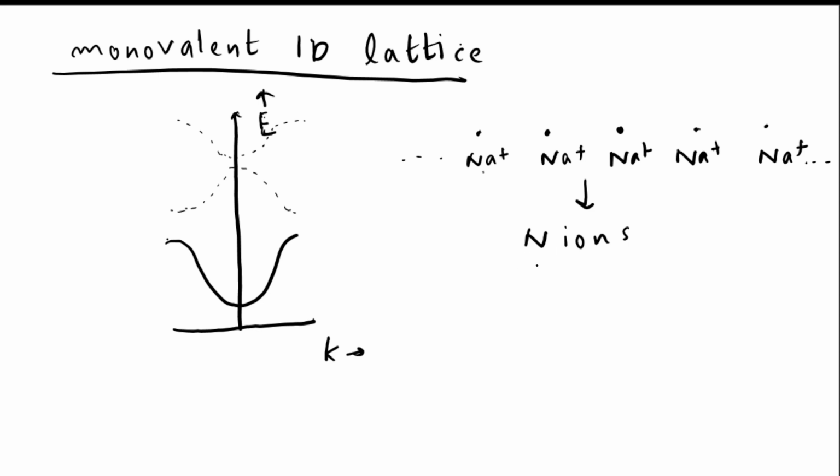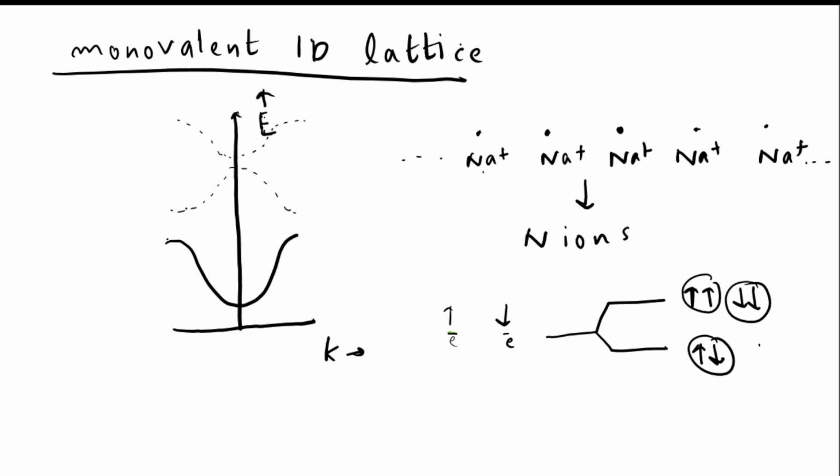Why are there n states? The reason is that, for analogy, consider two electrons, one with upspin and one with downspin. When these two electrons couple, there will be two states possible: both along the same direction, like this or like this, or one spin opposite to another, like this or like this.